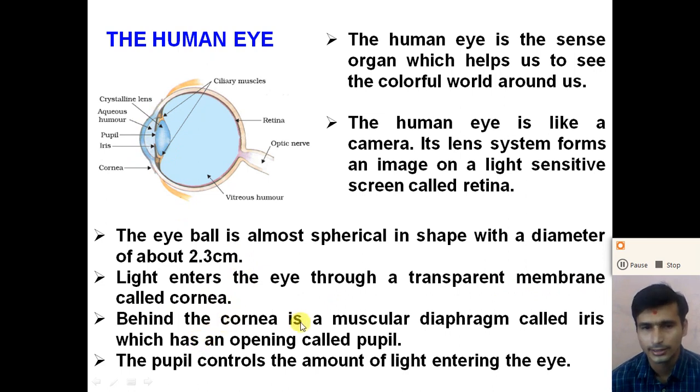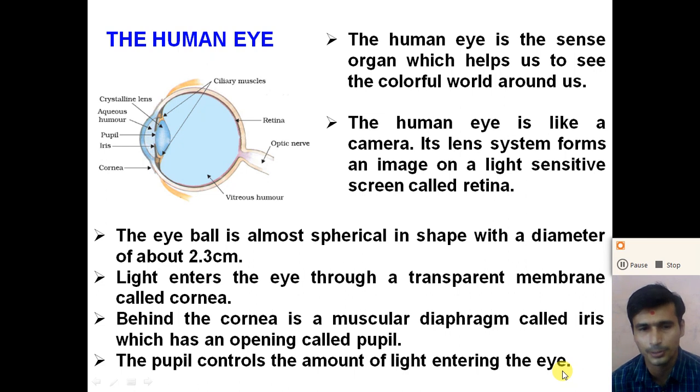Behind the cornea is the muscular diaphragm called the iris, which has an opening called the pupil. The muscular diaphragm behind the cornea is called the iris, and it is open at the pupil. The pupil controls the amount of light entering the eye. So what is the function of the iris and the pupil?